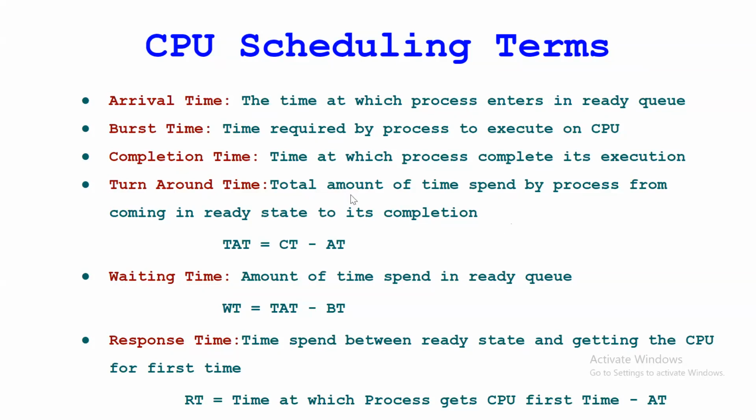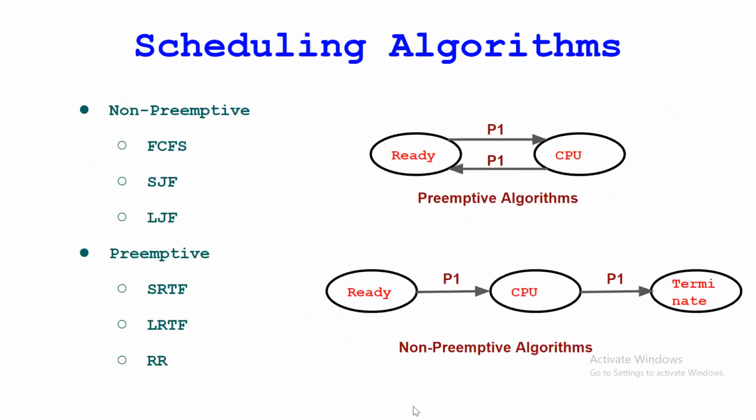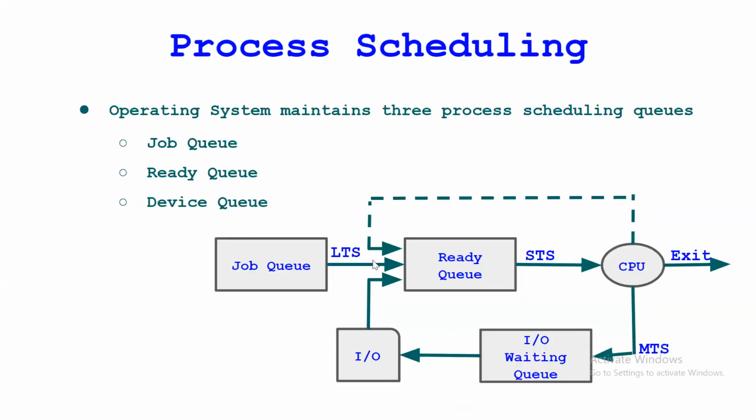Getting this? If you see in this diagram, suppose there is one process, P1, that enters into the ready queue. Whatever time is recorded from entering the ready queue till the process completes its execution, that total time is nothing but the turnaround time.